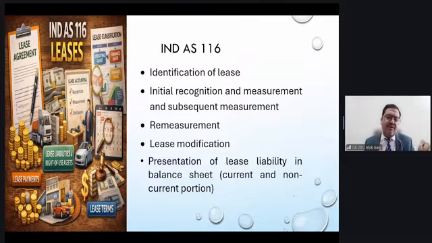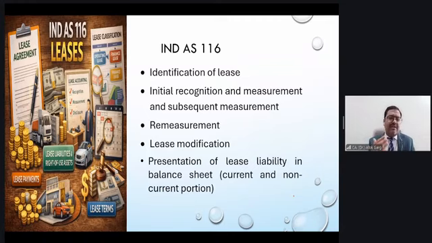So to cut a long story short, whenever you are capitalizing right of use asset, you have to be very clear whether this treatment is given in some other standards or not. So whenever you read any standard, my advice is to read the standard along with the other standard which has similar kinds of concepts, right? In this case, when you are revising this standard, you will have an equivalent revision of the other standard as well, and it will increase your knowledge and your conceptual clarity as well.